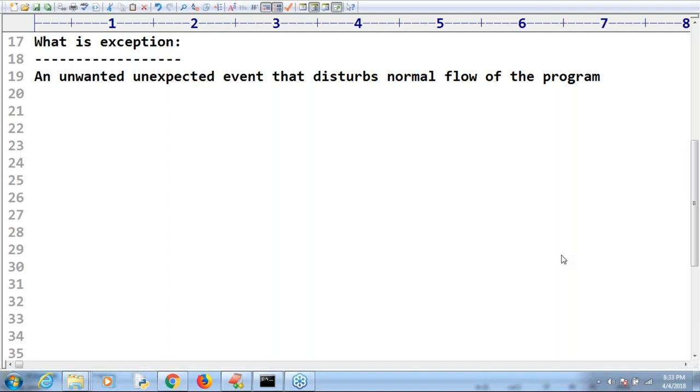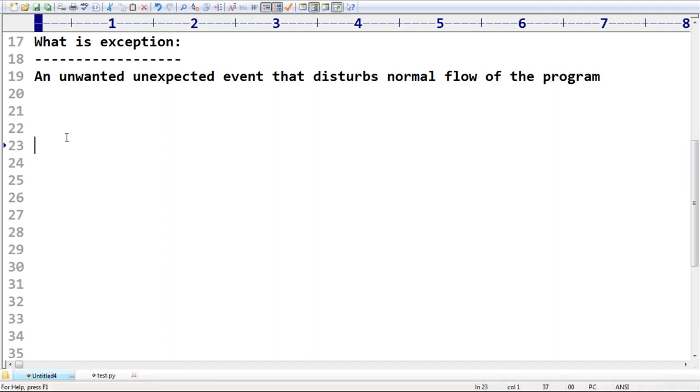Okay, sir, this is something like an exception, which is going to happen at runtime. An unwanted, unexpected event that disturbs the normal flow of the program is nothing but an exception, right? So you have to become familiar with Python specific exception terminology. Remember that, sir. Can you give any example for that? Don't tell general examples. Can you spell out any Python specific exceptions or errors, right?